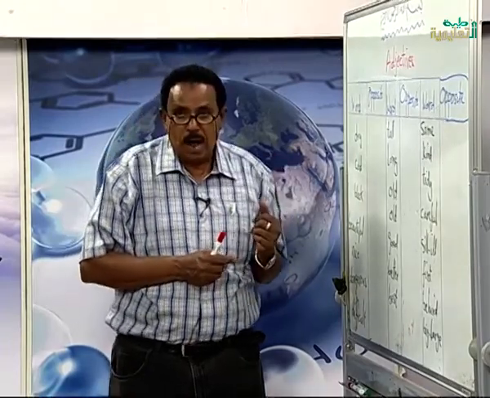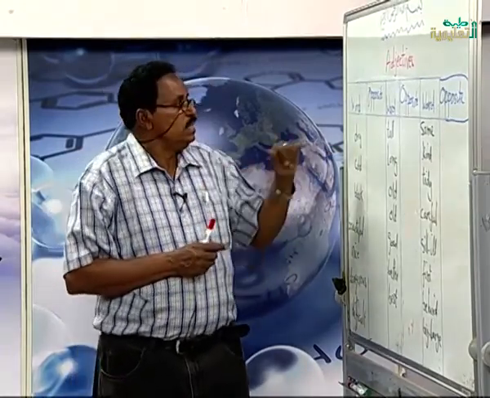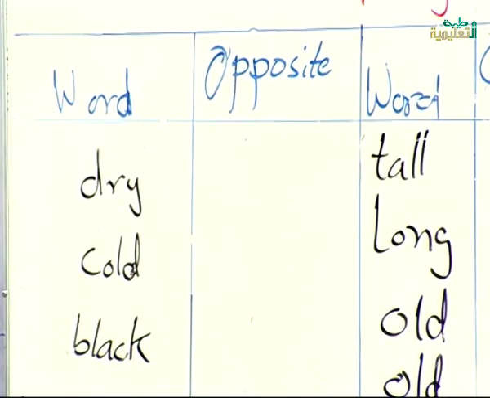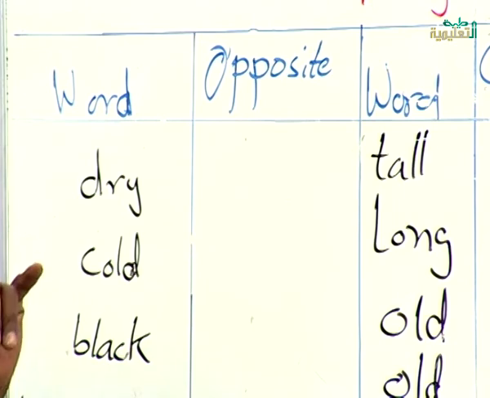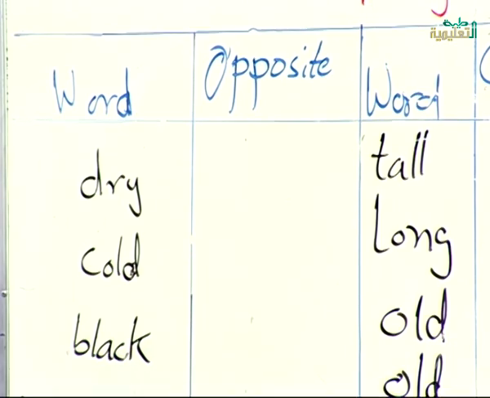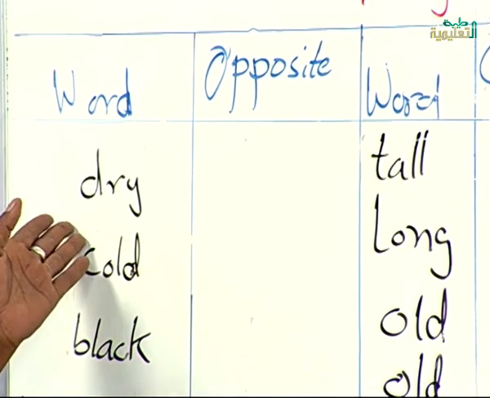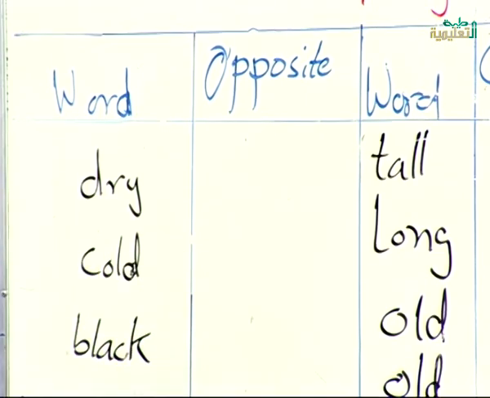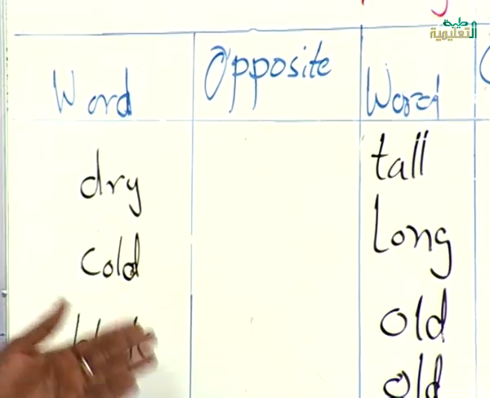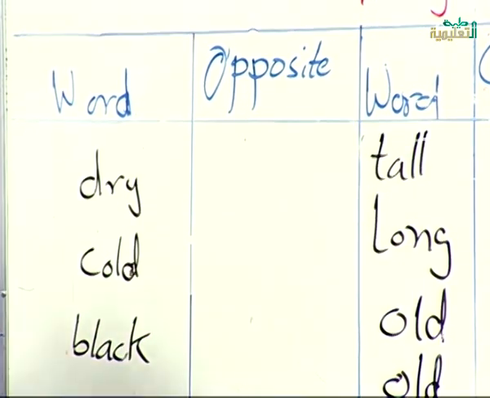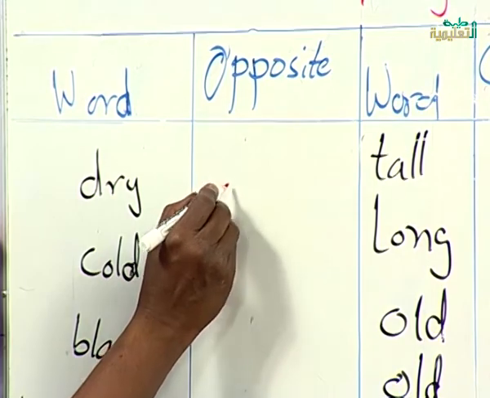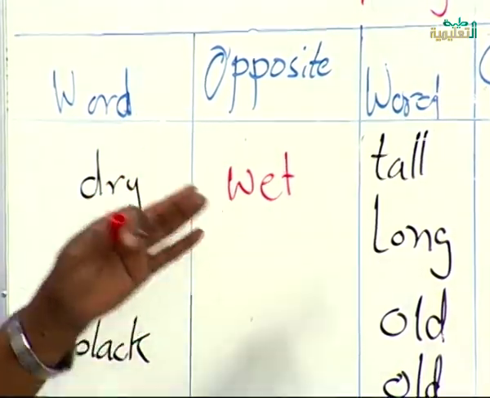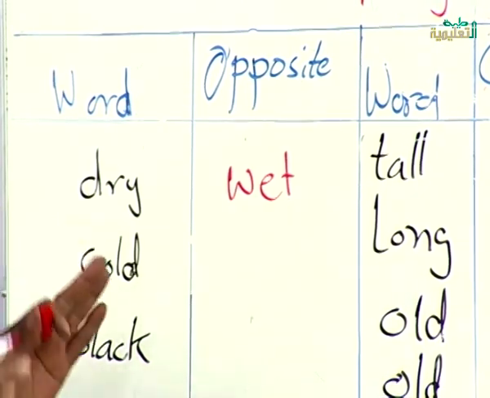Let us begin with dry. Each adjective has an opposite. For example, I told you that dry means there is no water at all. The opposite of dry means there is water. We say wet, W-E-T. When it says the weather is wet, it means there is water in it. The weather is dry, it means there is no water.